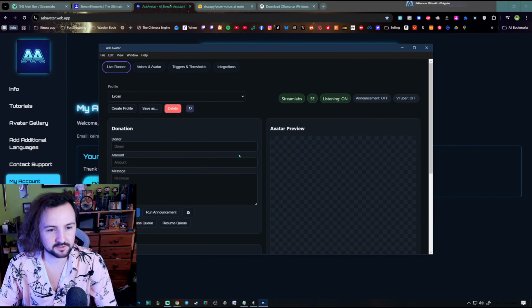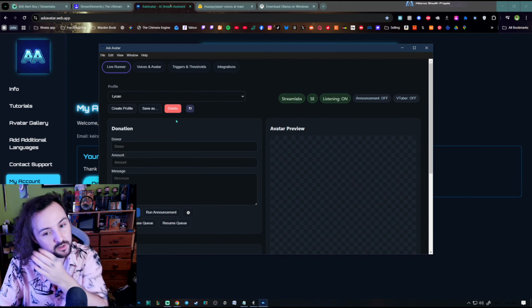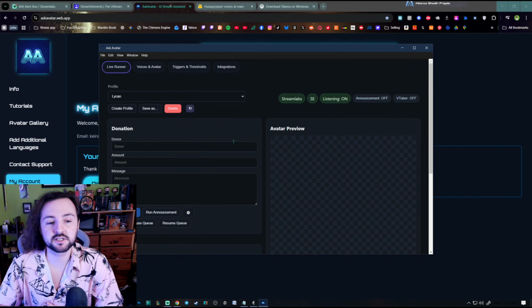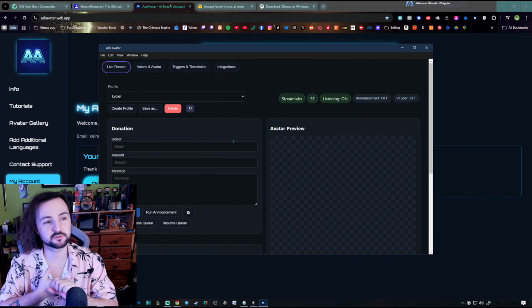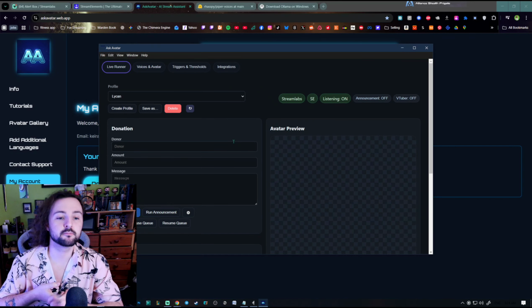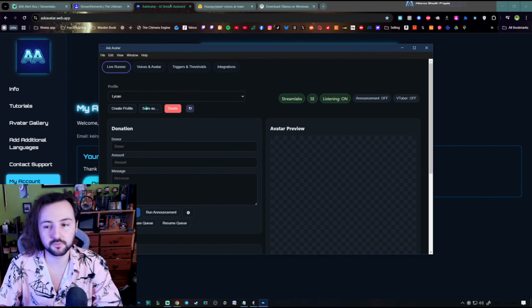This is the app. So Ask Avatar. It's a companion for streamers. Game streamers was the object, or the people in mind. It can be used in other streams as well. Essentially, it pops on screen, reads out alerts, raids, subscriptions, follows if you want, merch as well. Yeah, there's quite a few things it can do.